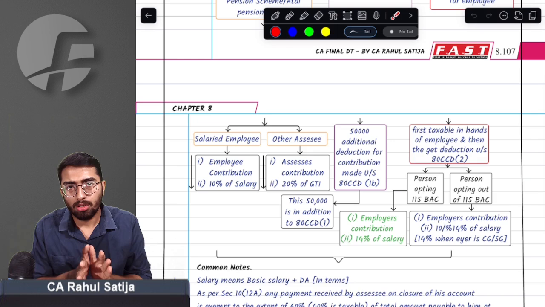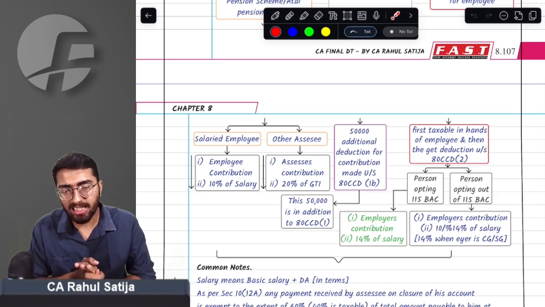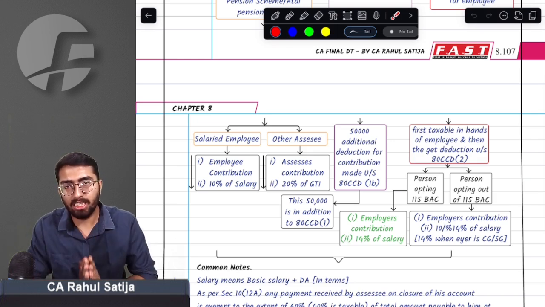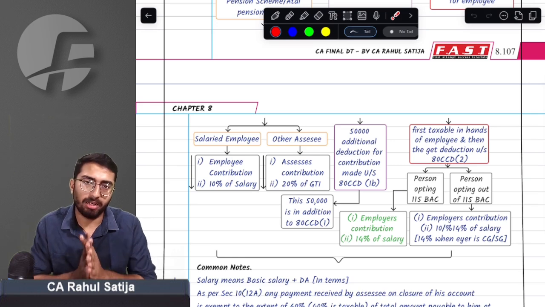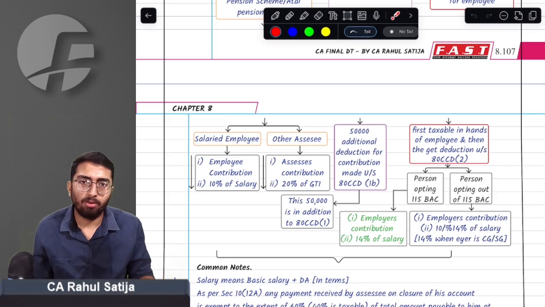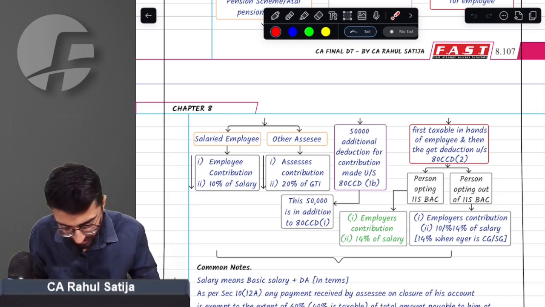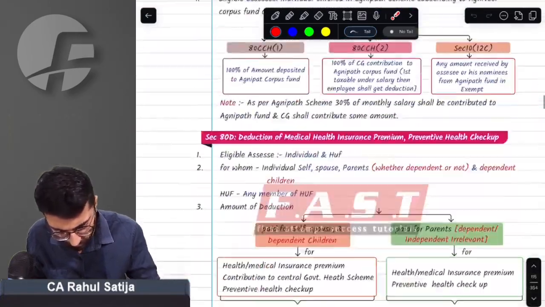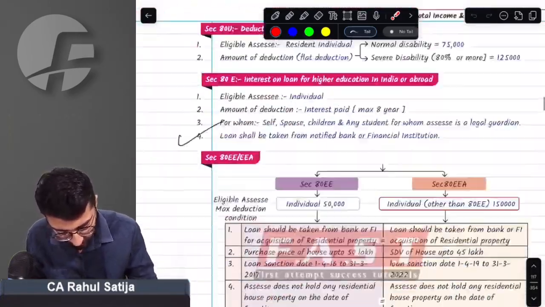Those opting for 115BAC will be allowed deduction at the rate of 14% of the salary. That is the amendment. Regular regime 10% of actual contribution, 115BAC 14% of actual contribution, whichever is lower. That is the minor amendment. We need not worry much about that.